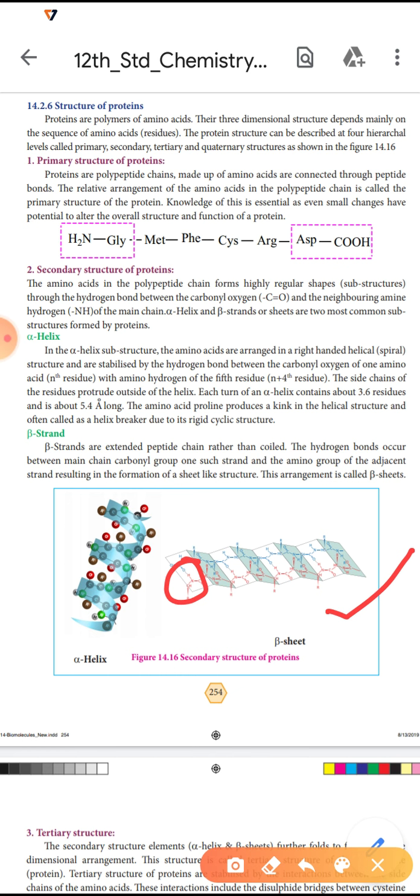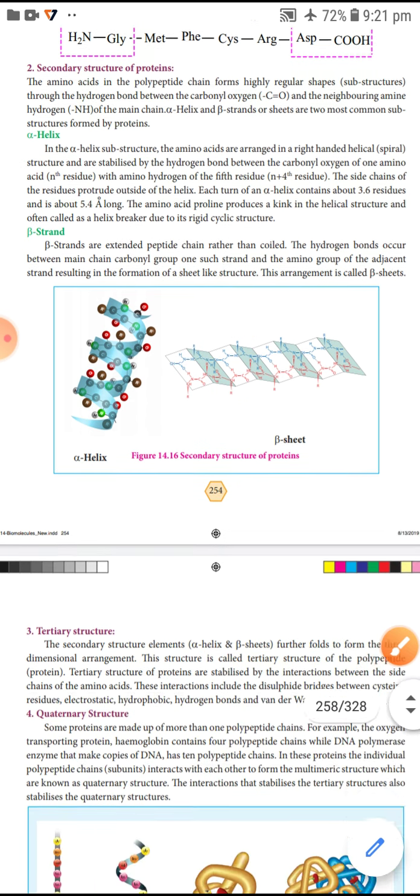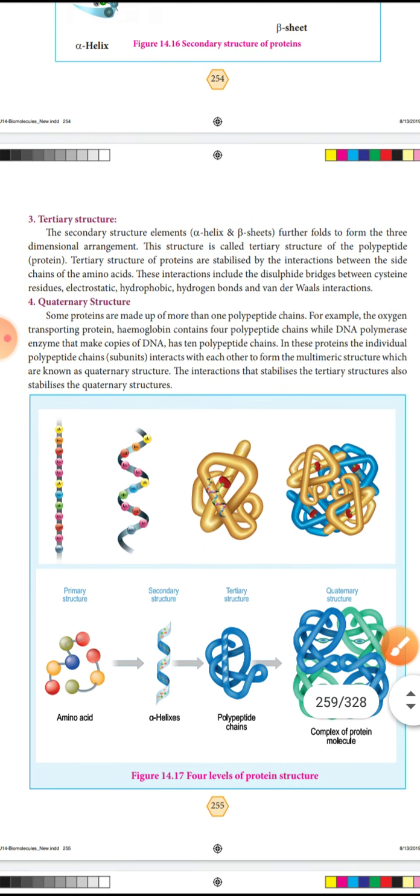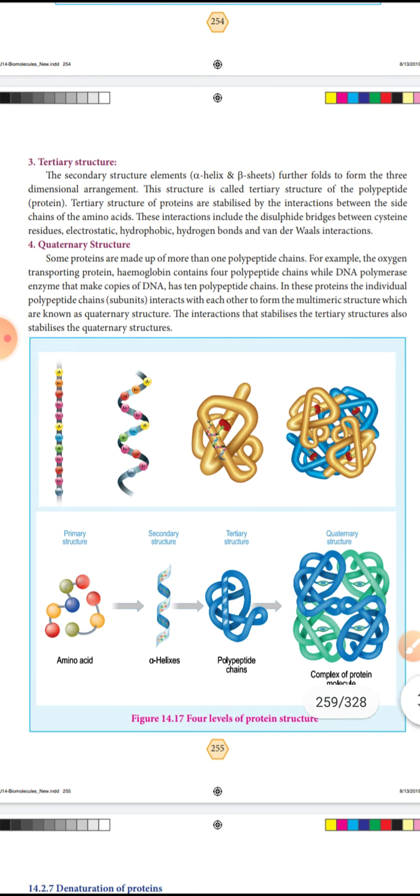So this arrangement of these amino acids is called beta sheet. Next one is the tertiary structure. The secondary structure elements, alpha helix and beta sheet, further fold to form a three-dimensional arrangement. That structure is called the tertiary structure of the polypeptide.